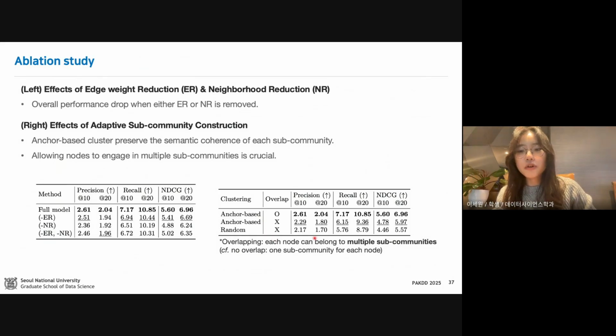And here, overlapping means enabling each node to belong to multiple subcommunities instead of just one. And the results show that anchor-based clustering shows better performance than the random clustering by preserving the semantic coherence within each subcommunity. And allowing nodes to belong to multiple subcommunities is essential for capturing diverse user preferences.